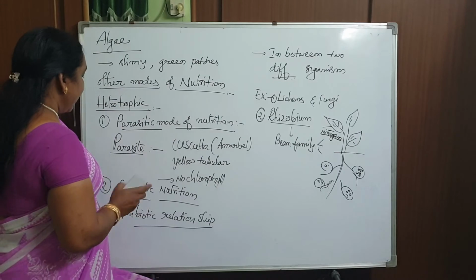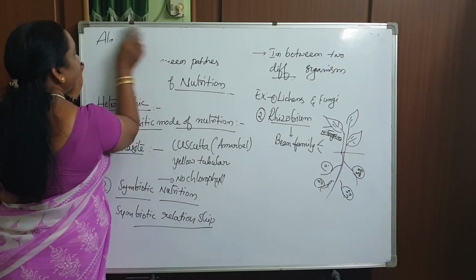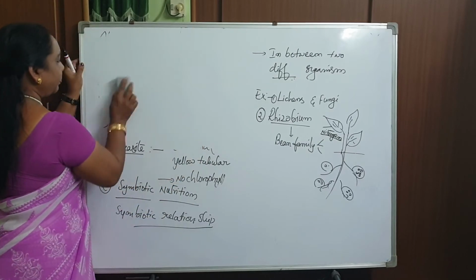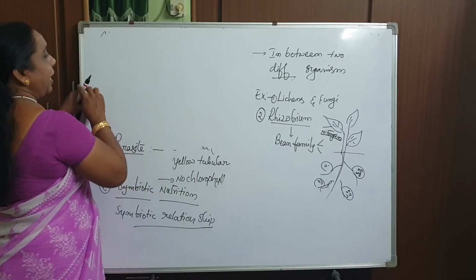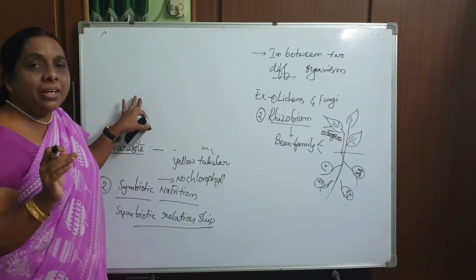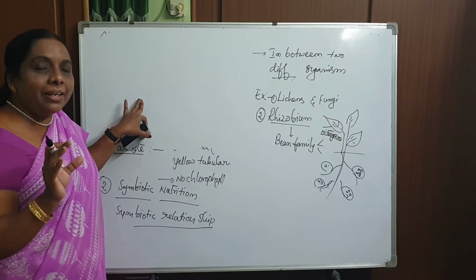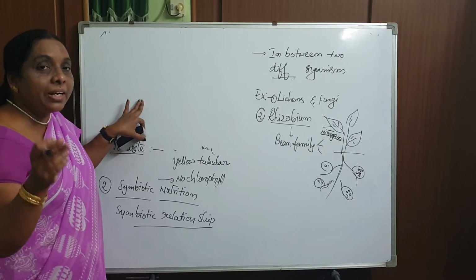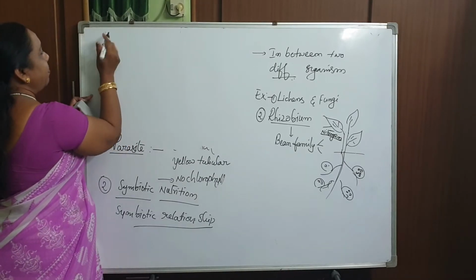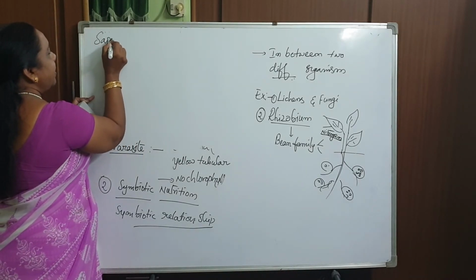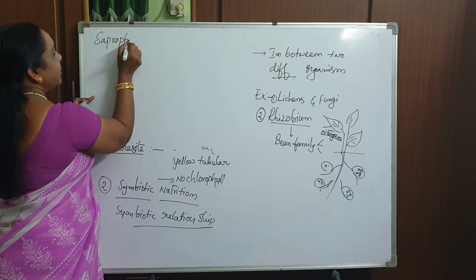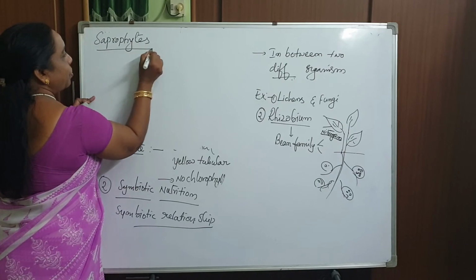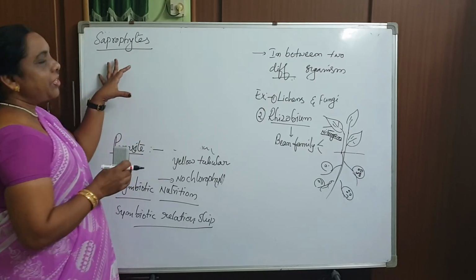Then the third one is saprozoic nutrition, saprophytes. I already sent all these videos. I think you have had a glance at that. I have an idea when I'm saying about that; maybe you're recollecting this entire information. So the next one is saprophytes or saprotrophs. Also we can say saprotrophs, saprophytes, and this relation is called